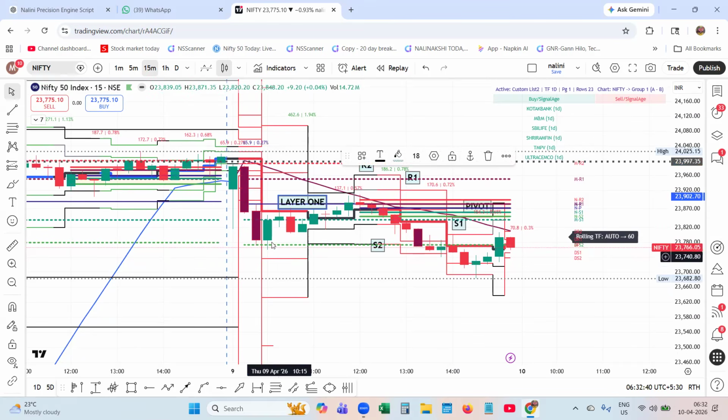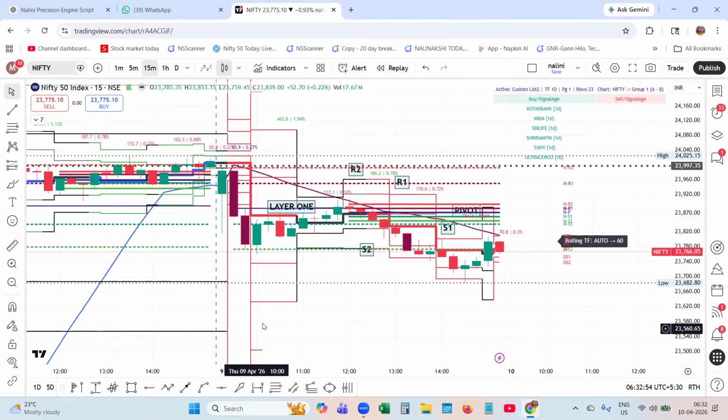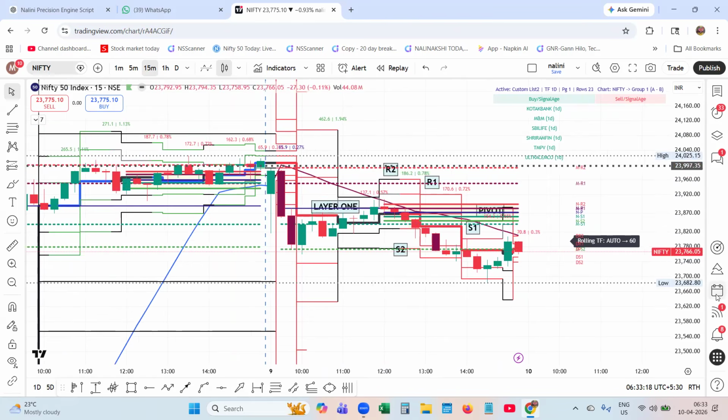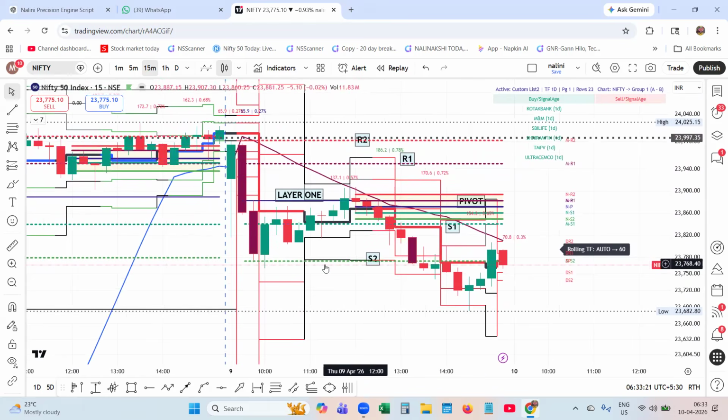Layer 1 support and the first volatility box, it is projecting towards S1 and S2. You get an idea. This is the entire boundary it plots. R1, R2. See, from here, the market has fallen down. This was the pivot. It had become red, the rolling pivot, the first layer. And you can see it guides through the day.